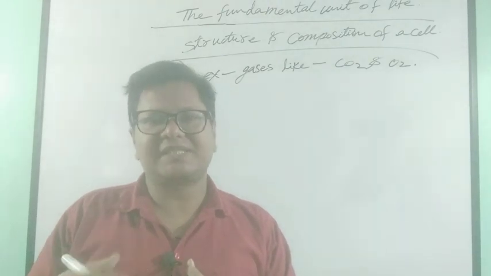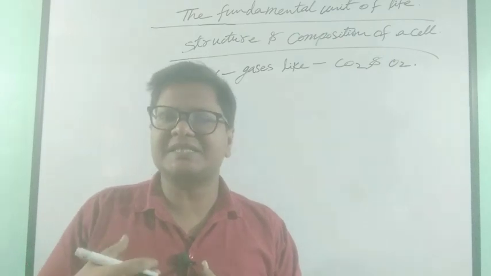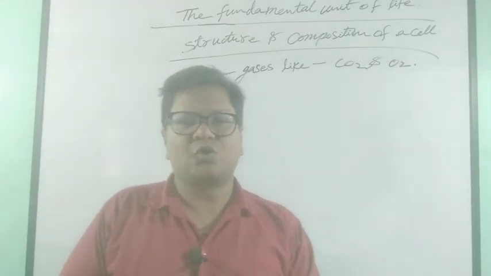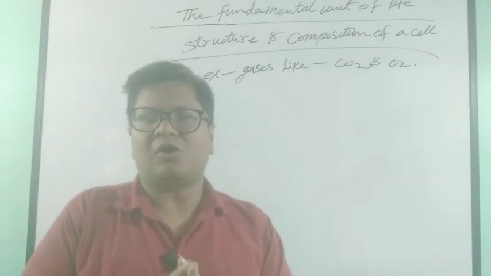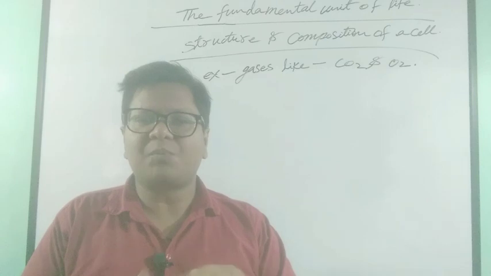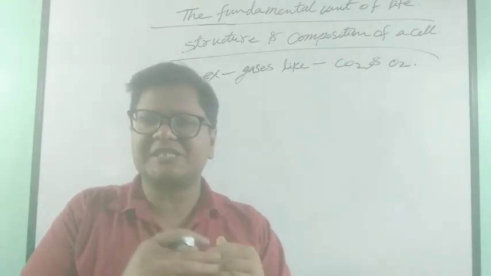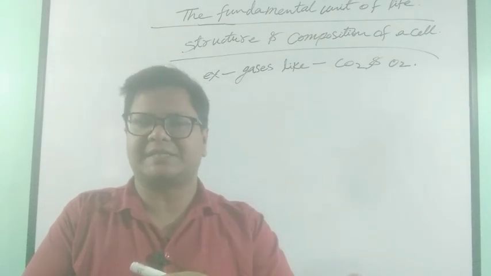Outside the cell there is low concentration of carbon dioxide, inside the cell it is higher. So as part of the rule of diffusion, that we all know, there is movement of gases from a region of higher concentration towards a region of lower concentration.